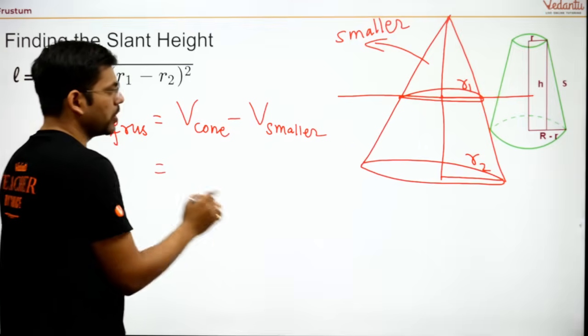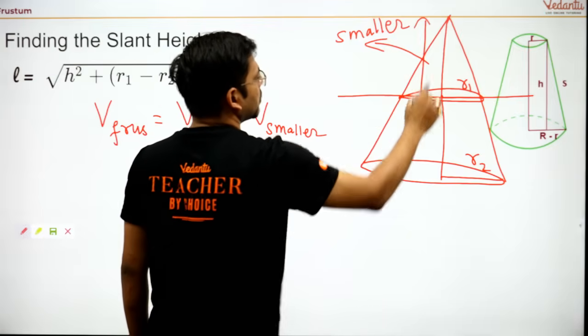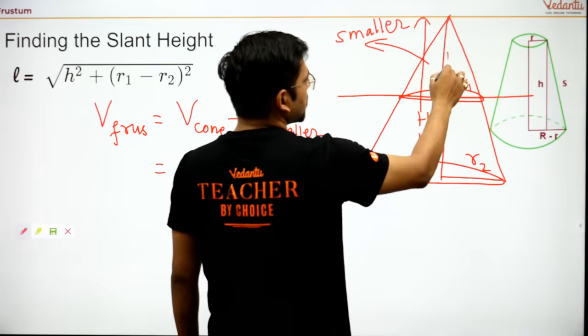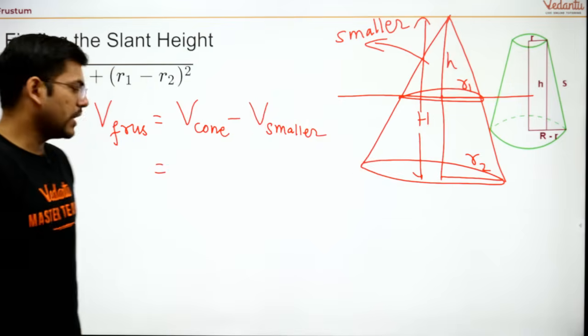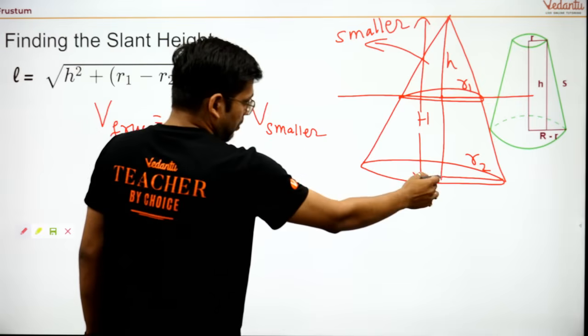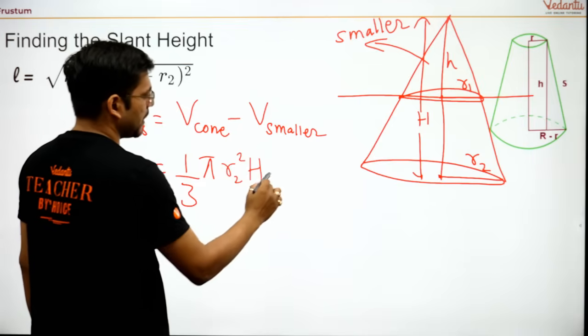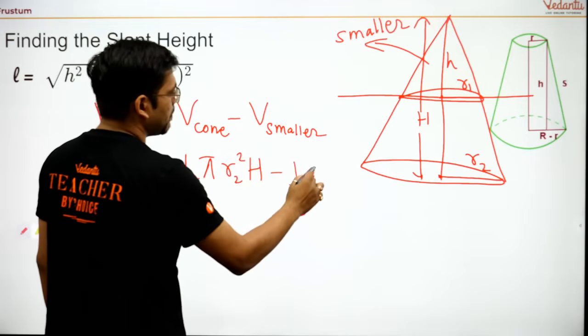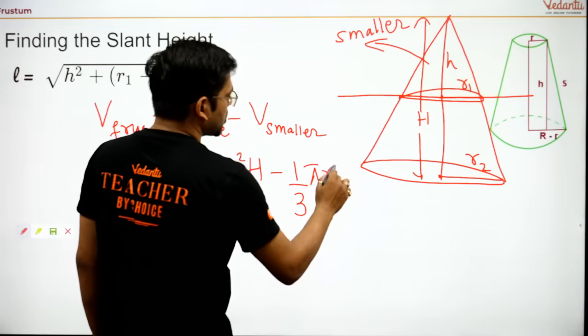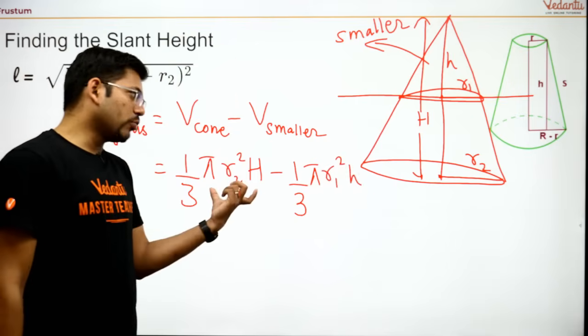And volume of cone would be, if I take this height as complete capital H and assume this smaller cone's height as small h, then it would be 1 by 3 pi, bigger cone's radius is R2 square into capital H minus 1 by 3 pi R1 square into small h. Are you all able to get it? Now, you have to only solve it.